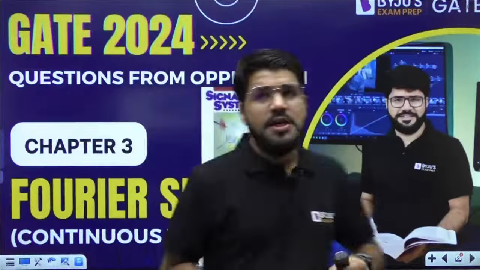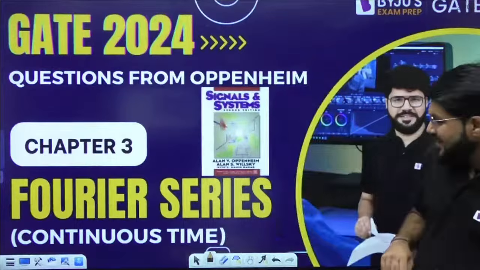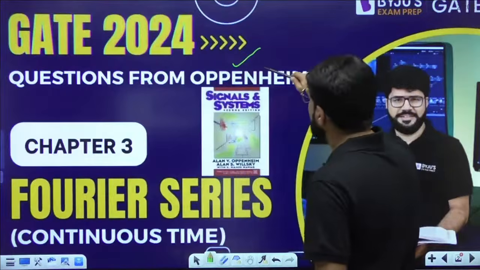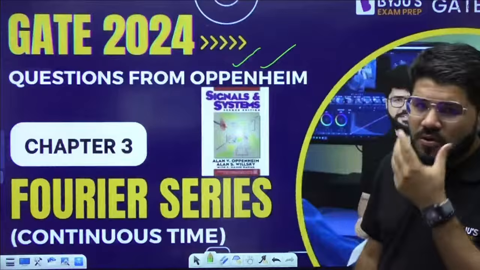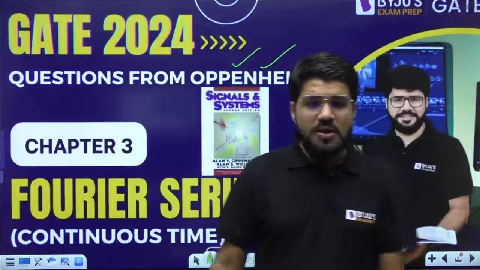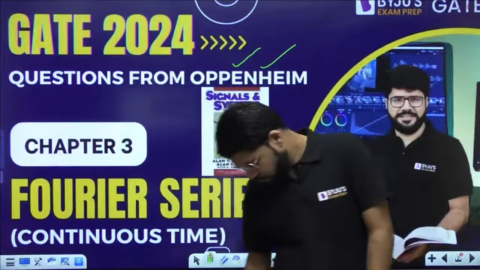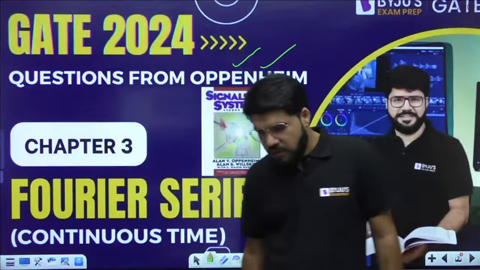Very good evening everyone. Let's continue with our series on the questions from the very well-known book Signals and Systems, one of the best books. If you talk about the questions, and in fact the concepts also, today we are on chapter number 3. As I've told you, we'll be discussing all chapters and important problems from this. Important unsolved problems, because solved problems everybody can see the solution, but unsolved problems, especially those which are relevant to GATE and engineering services preparation, those we'll try to focus on more and more.